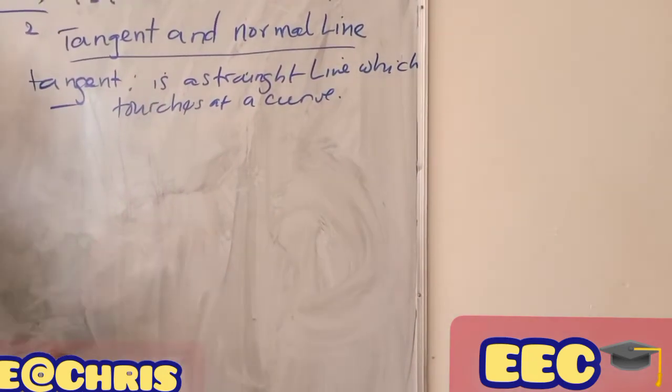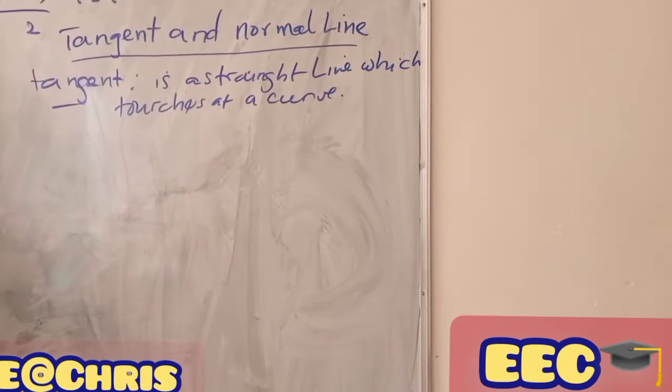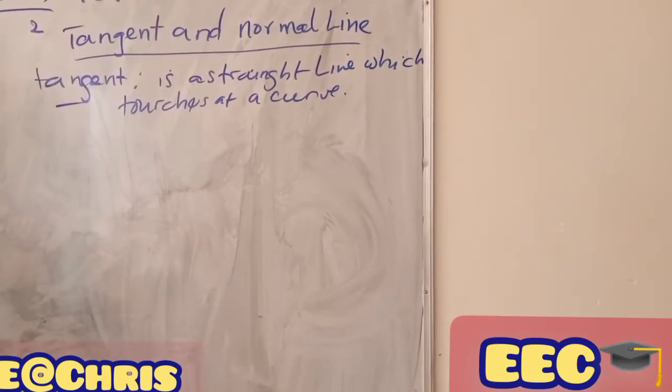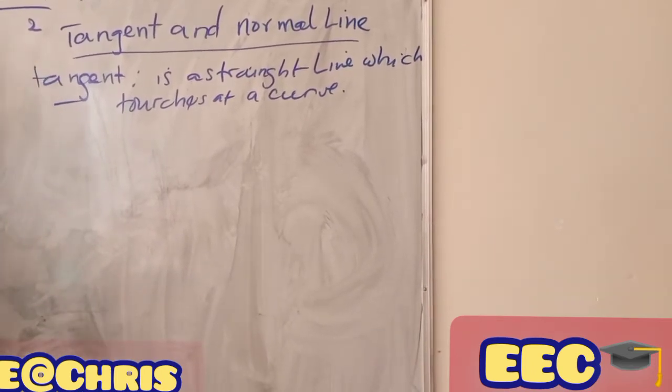It's like a definition of the tangent, whereas a straight line perpendicular to the tangent at the point where it meets the curve is what we call the normal line.